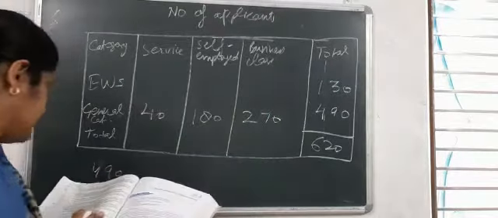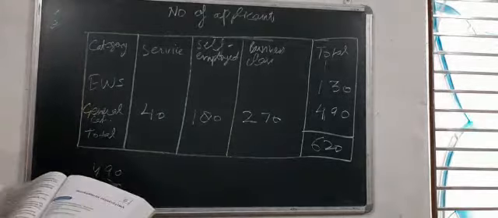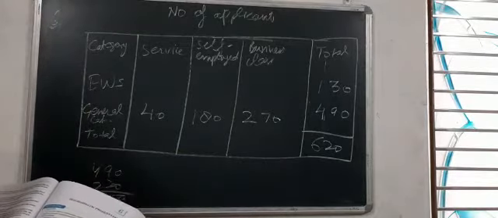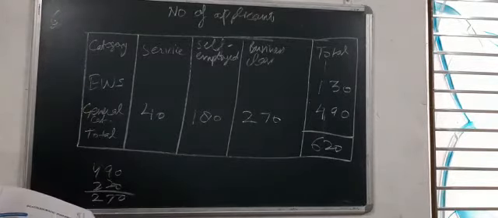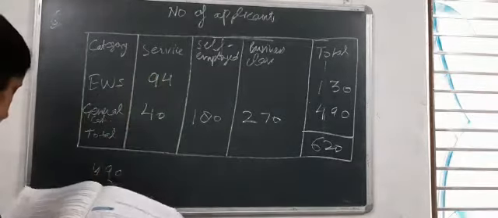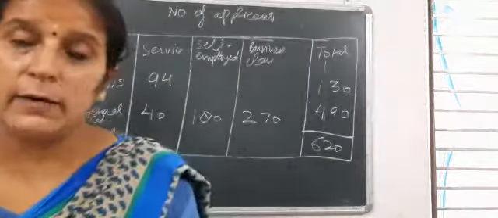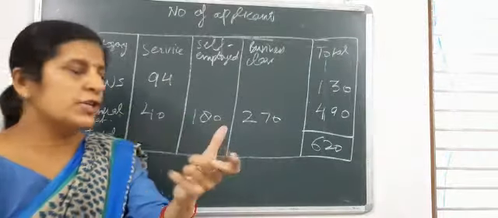Next, in the EWS category, meaning economically weaker section, 94 parents belong to the service class. If total business applicants are 300, now they have changed the question.